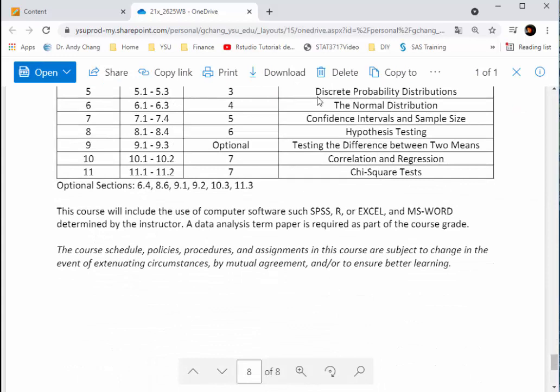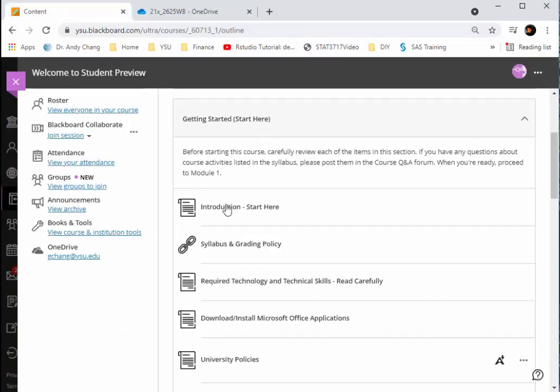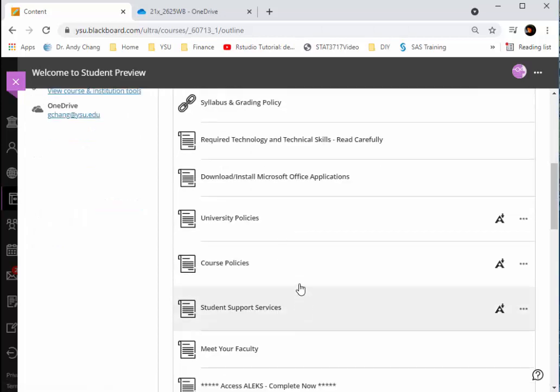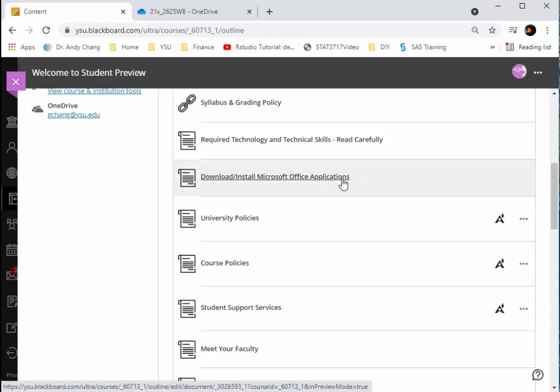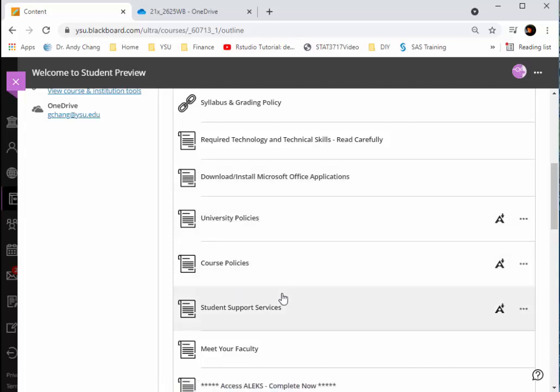And please continue reading all these items about the required technologies and technical skills that you need to have. You can also download Microsoft Office for free if you're a YSU student, and that will allow you to do some of the Blackboard assignments. And please also check the university policy and course policy. There's also some information on student support services. Please take a look at that too. Okay.